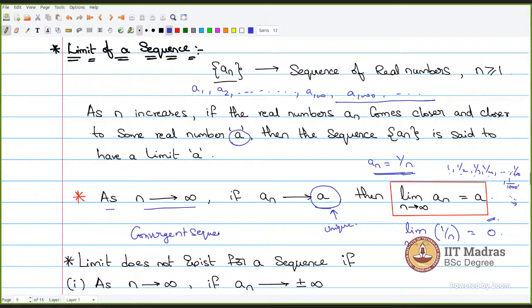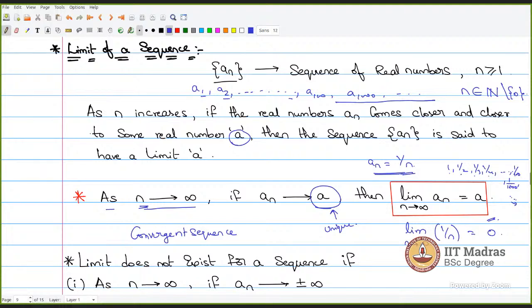Does n have to be a natural number, or can it also be real numbers? For an, n is a natural number here. n is actually the term number: first term, second term, third term. So n has to be a natural number only. n belongs to the set of natural numbers, excluding 0. I think there was a question where it was written which of these are sequences or not.